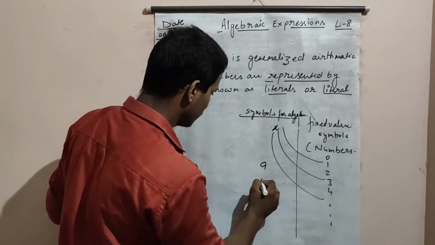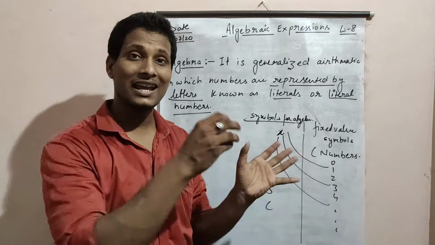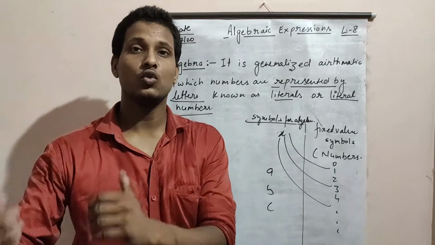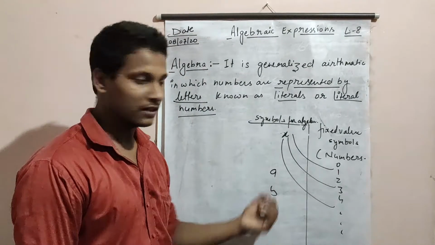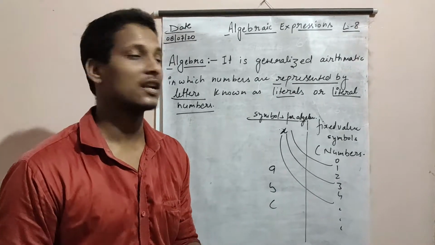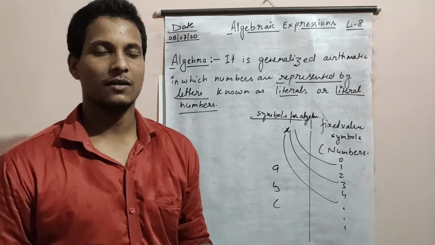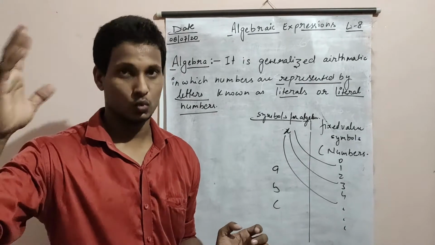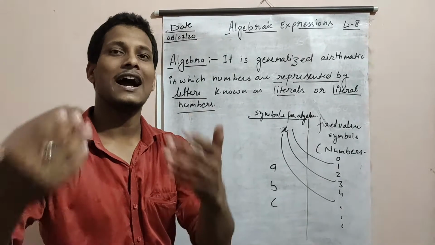x, a, b, c, any symbol that is not a number you can take as a symbol in algebra to represent the unknown values. These are called literals. All the mathematical operations, addition, subtraction, division, multiplication, apply there also. I am giving you one example. I have 5 apples more than you. Means you have some apples, but in your quantity I have 5 more.